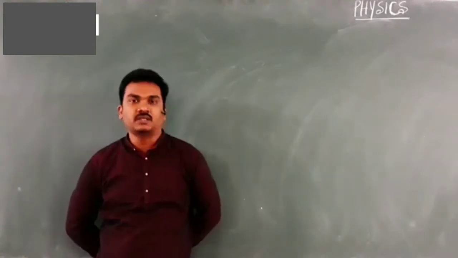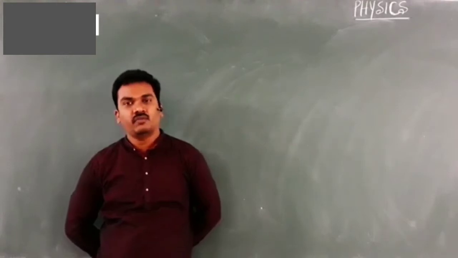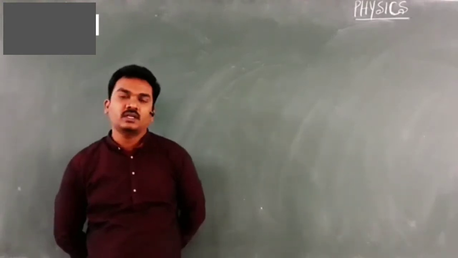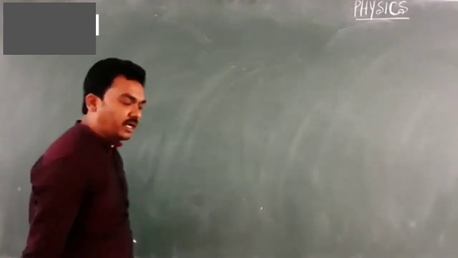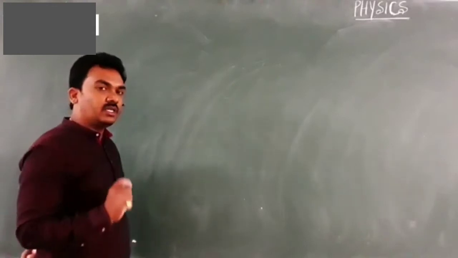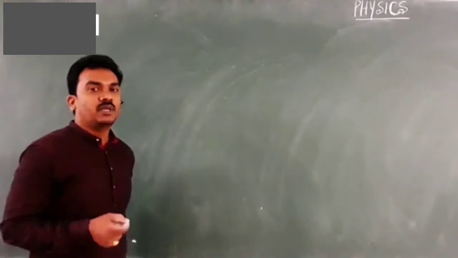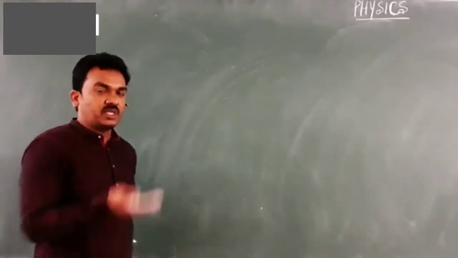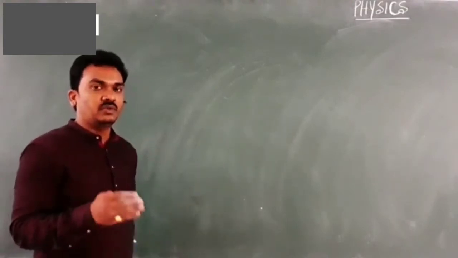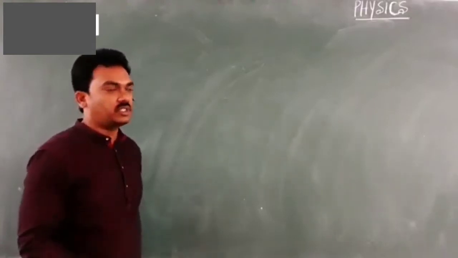Coming to the laws of flotation, a body floats in a liquid if the density of the body is less than or equal to the density of the liquid. And apart from that, whenever a body is floating, the apparent weight of the body is 0, because the actual weight W equal to mg will be balanced by the upthrust or buoyancy force, Vn into dl into g. These are all about laws of flotation. So let us take one point here.